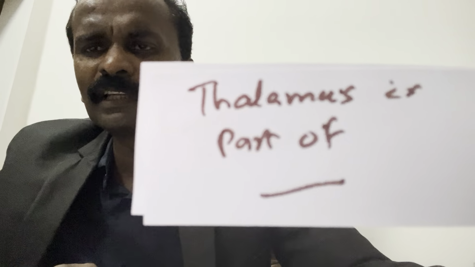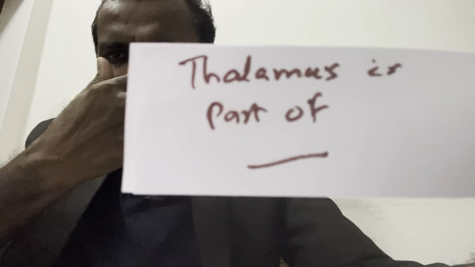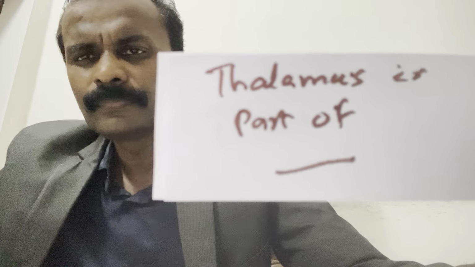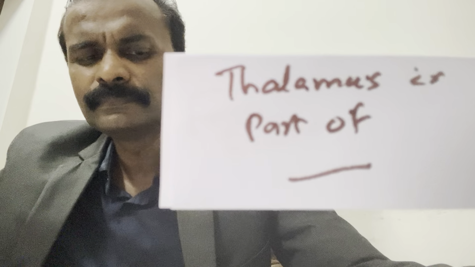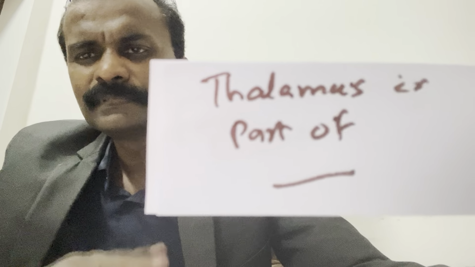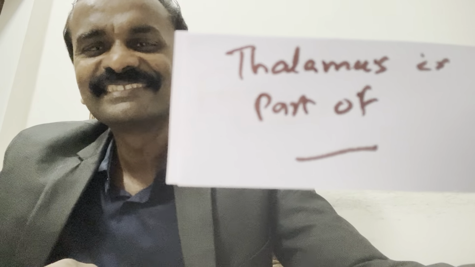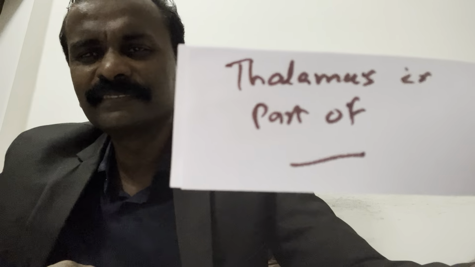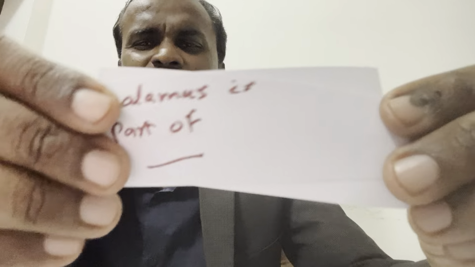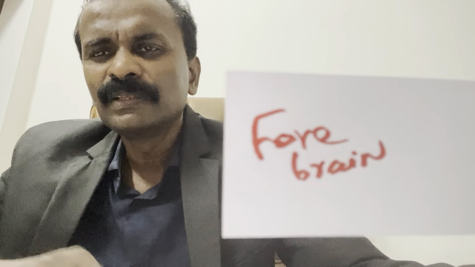So thalamus is a part of which brain? This is how you should prepare for NEET. Thalamus is a part of which brain? Forebrain. I'll teach you.